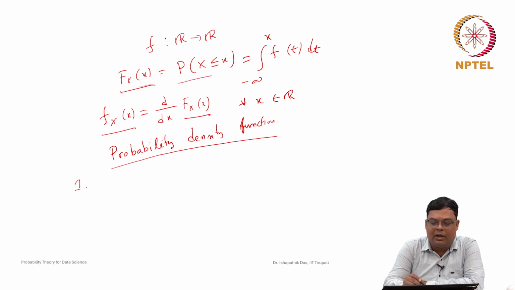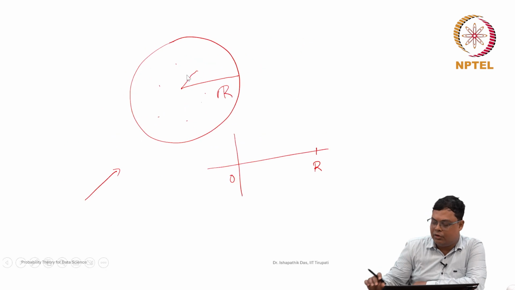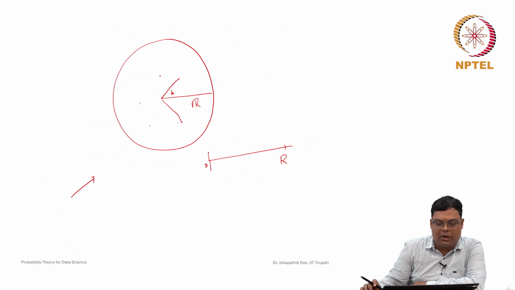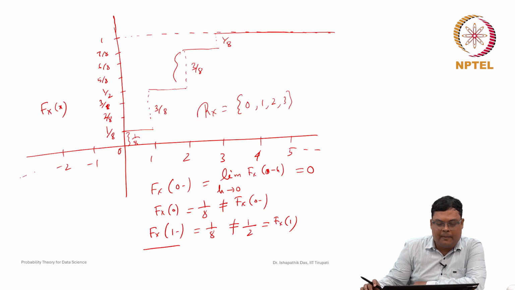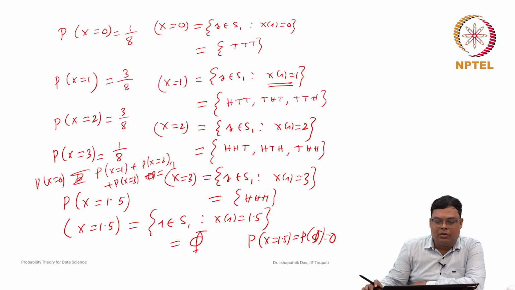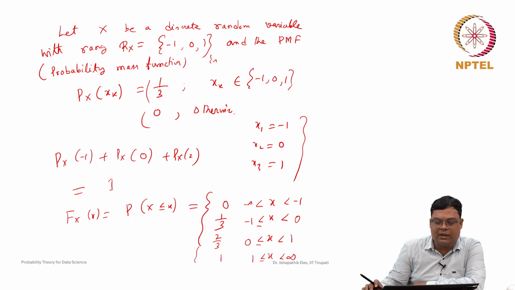We have already discussed the properties of the cumulative distribution function, and we proved that it is always non-decreasing. If x1 is less than x2, then F(x1) is less than or equal to F(x2). So the cumulative distribution function is a non-decreasing function.